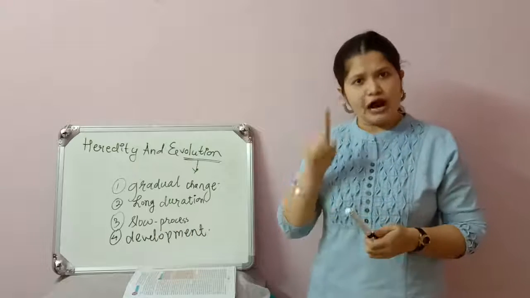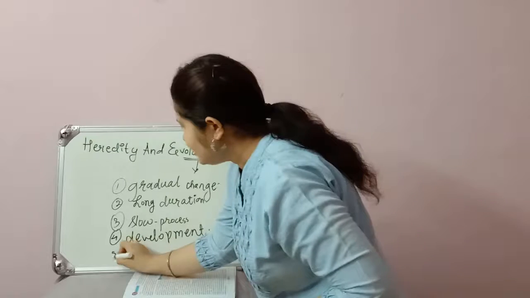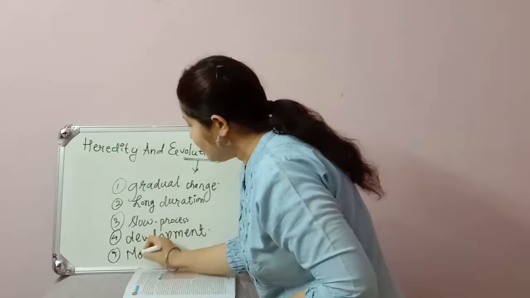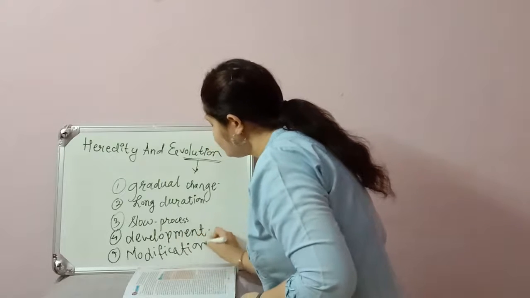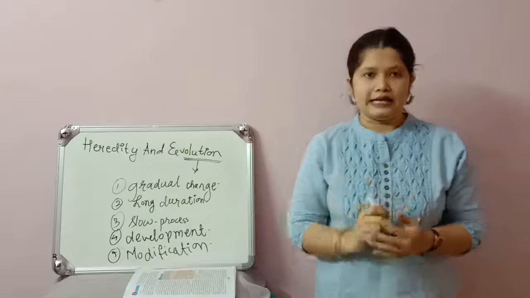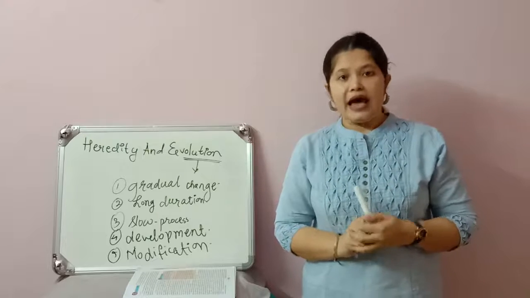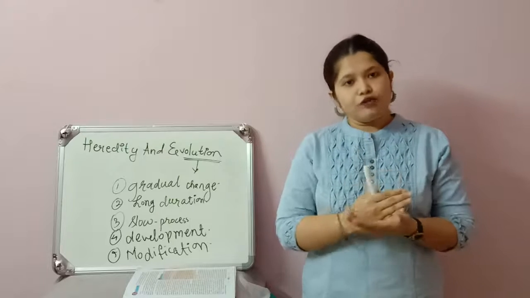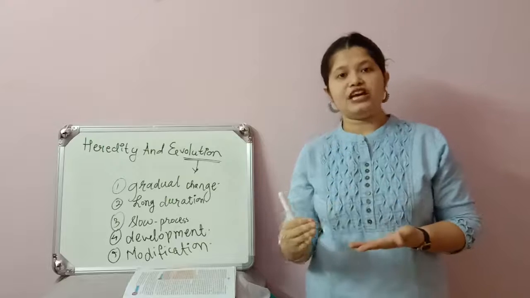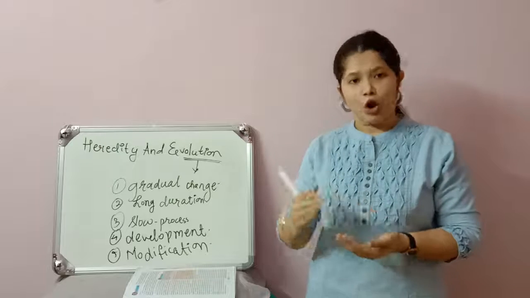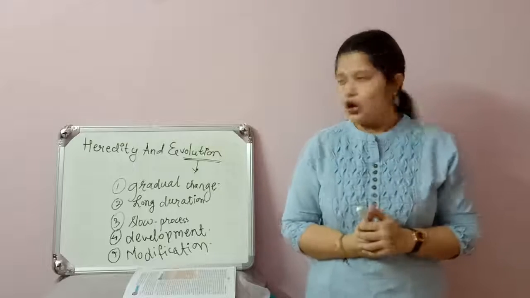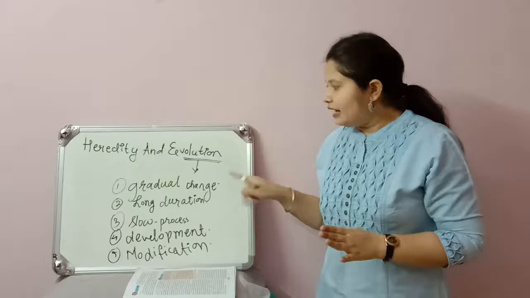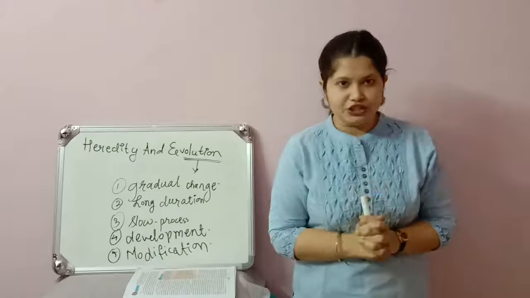Or you can add one more thing, that it is nothing but the modification in the organism. As I told you before also, evolution is the modification of organism. I hope you all are clear with the definition. Okay, so this is related to the evolution definition.